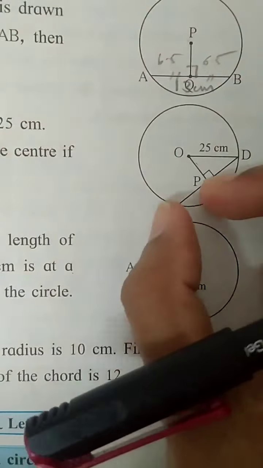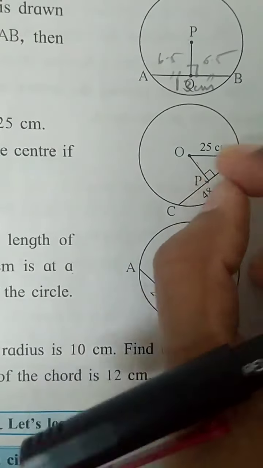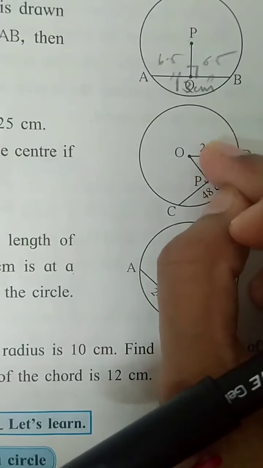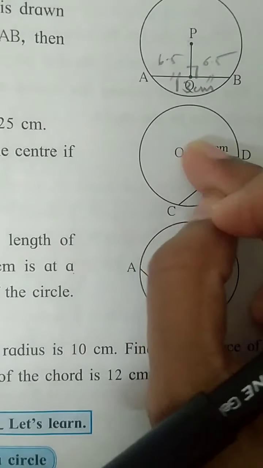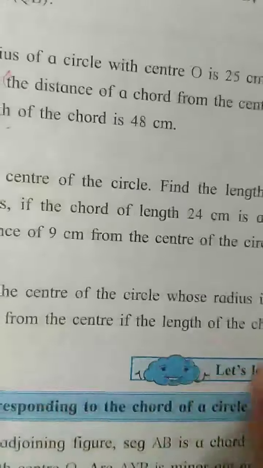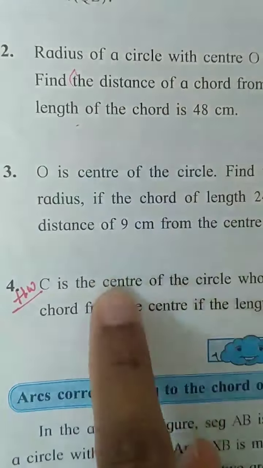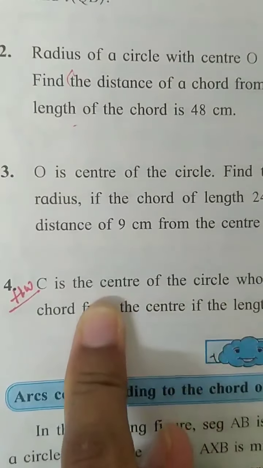Radius is 10 and the chord is 12. So 12's half will be 6, 6. Then you will use the hypotenuse side test. 10 square is equal to this square plus 6 square. Get the answer and that will be the final answer. So follow the steps that I have explained in the second sum for the fourth sum.